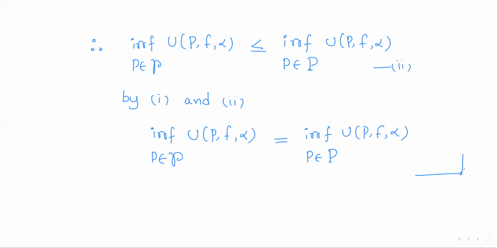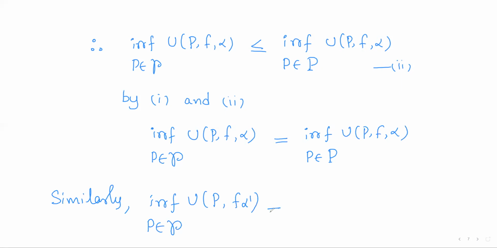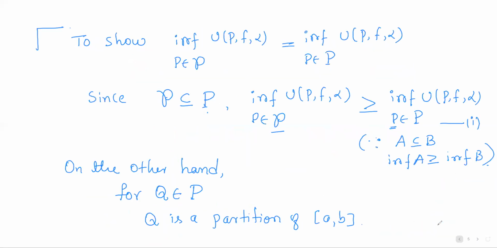In a similar way, we can prove that infimum of U(P, f, alpha dash) as P varies over the refinements of P star is equal to infimum of U(P, f, alpha dash) as P varies over all the partitions of [a, b]. So these two infimums are one and the same.